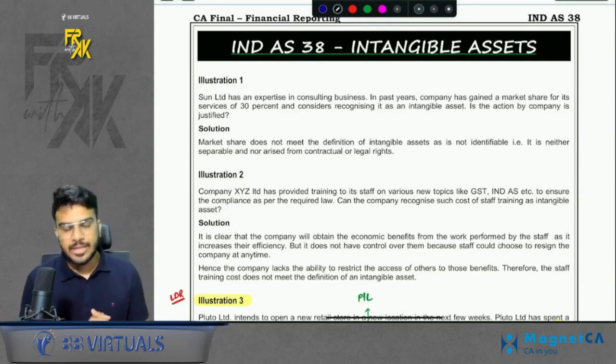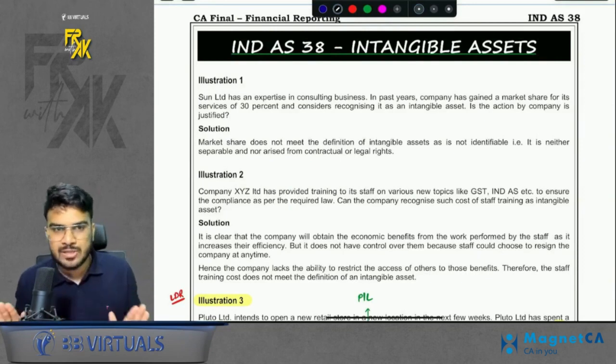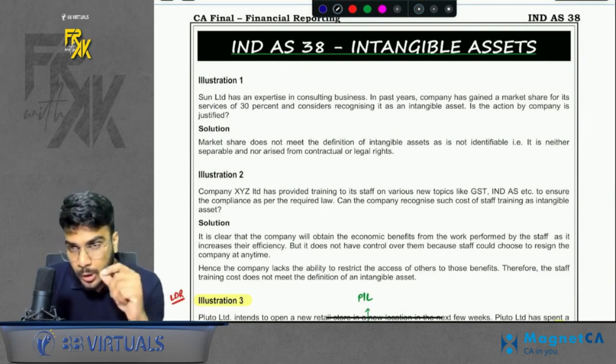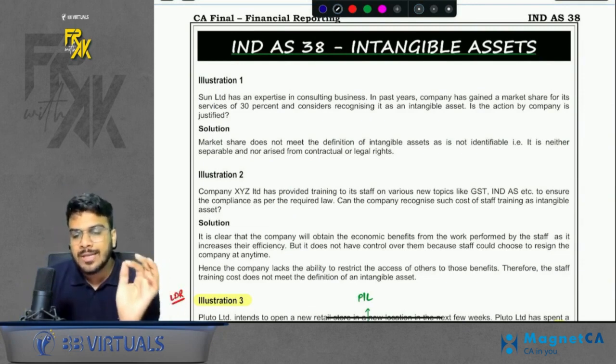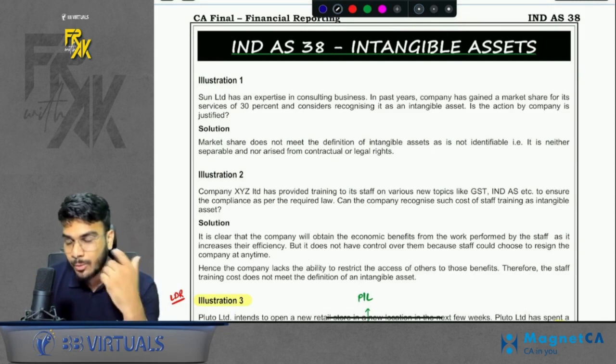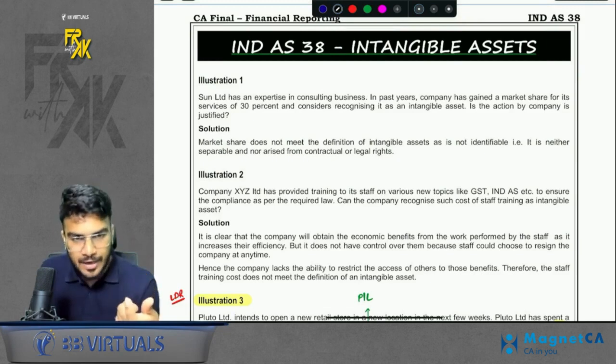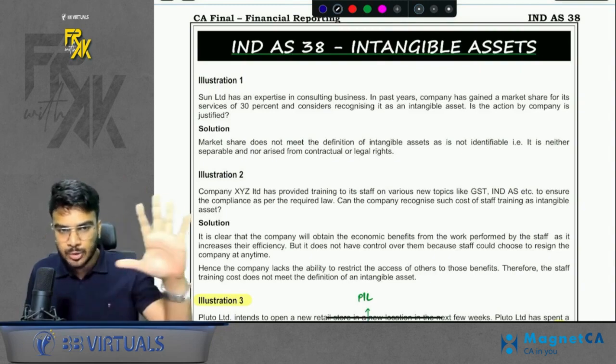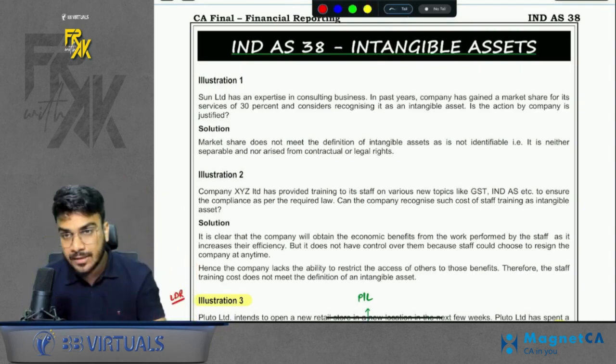So now in this session we will revise all the questions of Ind AS 38. We have already revised the concepts. Now we will move on towards the questions, but I am going to revise only the important questions, meaning the questions in which you will face some difficulties. The basic questions are anyway covered once you know the concepts. So now let's start the question revision.